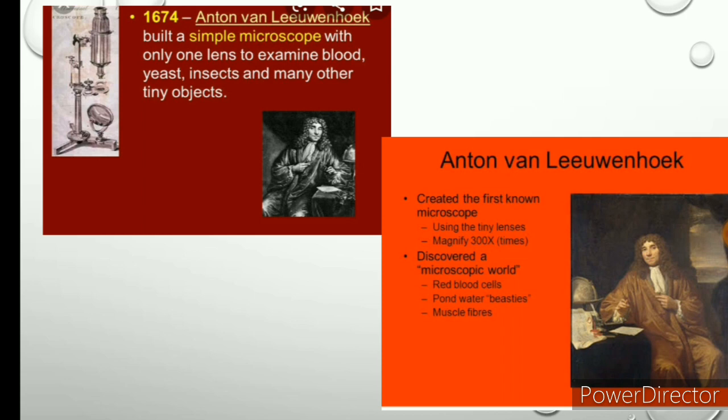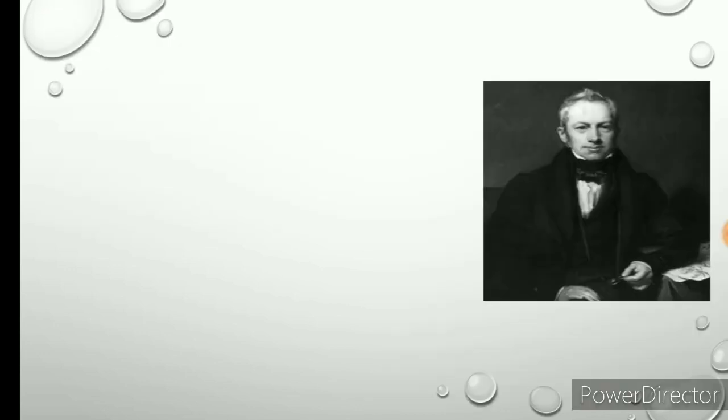He used tiny lenses, and this magnified 300 times, and he discovered the microscopic world, so that we can see small things in this microscope. He observed red blood cells, pond water beasties, muscle fiber, and also human sperm.